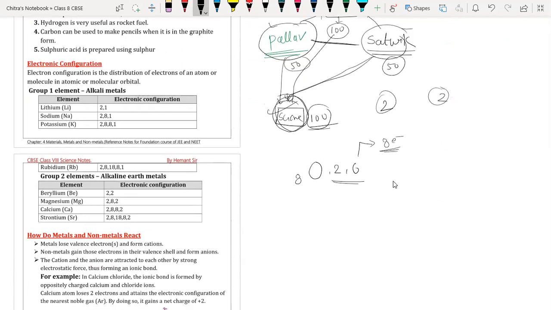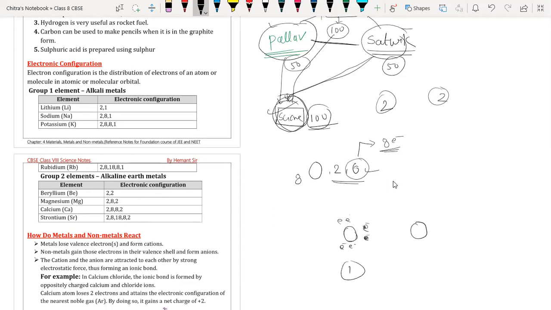So I am going to write only the outermost electrons around the oxygen atom. Here we have 1 electron, 2 electron, 3 electron, 4 electron, 5 electron and 6 electron. So we have 6 electrons of one oxygen atom. Then it is not stable. Why? Because it has only 6 electrons. So what will that oxygen atom do? It is going to share 2 electrons with another oxygen atom.